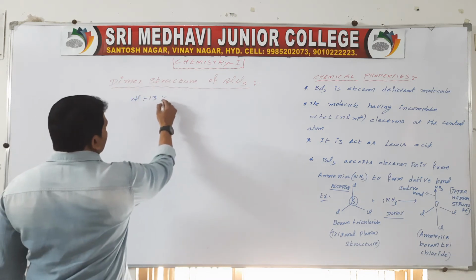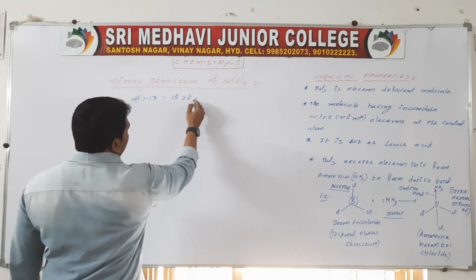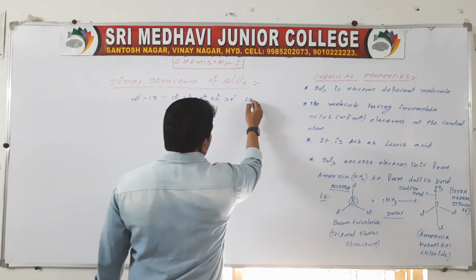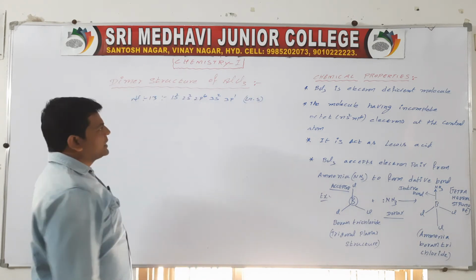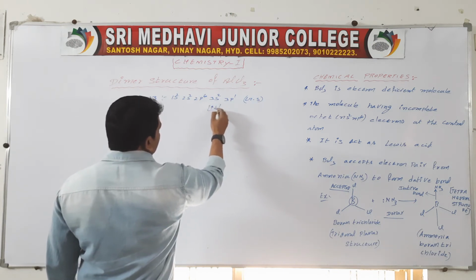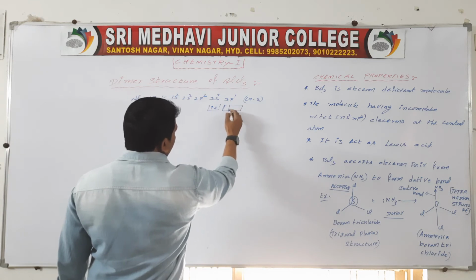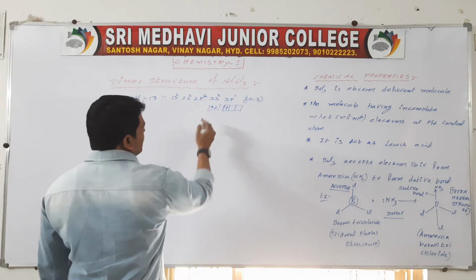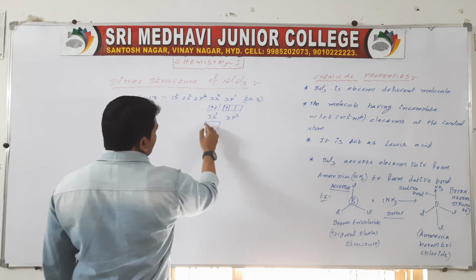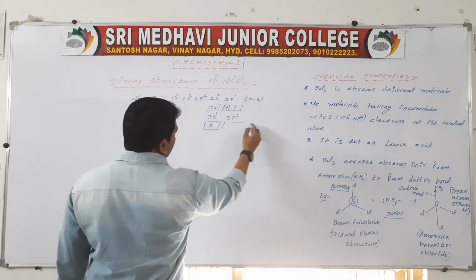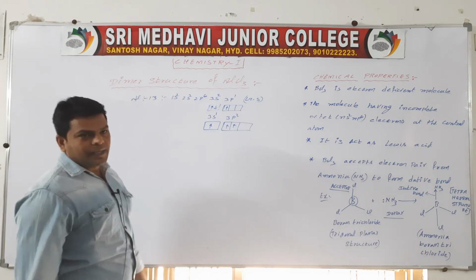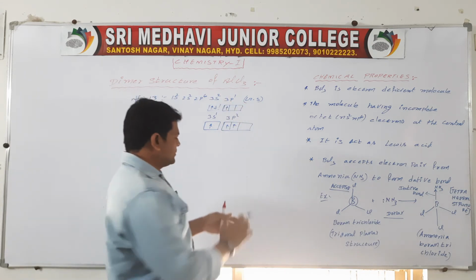Aluminum has atomic number 13, with electron configuration 1s2, 2s2, 2p6, 3s2, 3p1. That is the ground state. In the ground state it has 2 electrons in 3s and 1 electron in 3p. In the excited state, the configuration changes to 3s1, 3p2: 1 electron in s and 2 electrons in p, and the remaining p orbital is vacant.